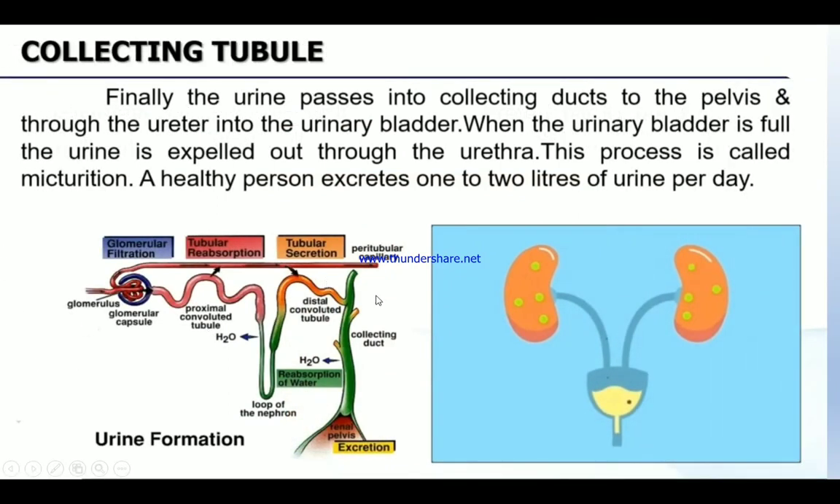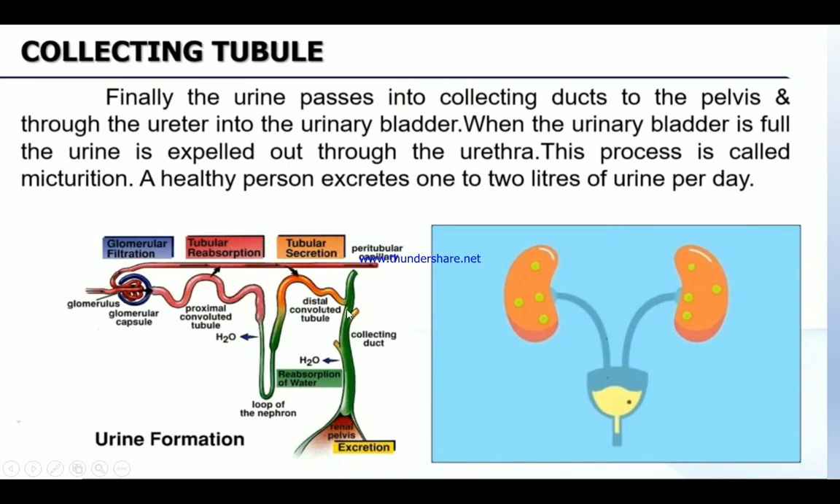And next, collecting tubule. I told you, the last part, collecting duct. Finally, the urine passes into the collecting duct. After the tubular reabsorption, first glomerular filtration and then tubular reabsorption, essential substances will be mixing up along with the filtered blood, and then unnecessary substances will be pushed out through the tubular secretion, and finally in the form of urine it is collected.